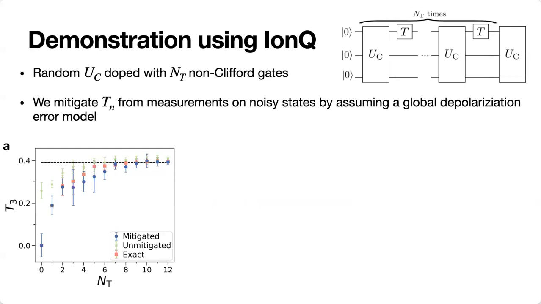But maybe an additional comment is that it could have some relation to Pauli twirling, where we take random Pauli measurements and then we average them, and then we would have a depolarization error model. And so maybe this naturally does that. And then by assuming a global depolarization error model, we are actually mitigating it correctly.